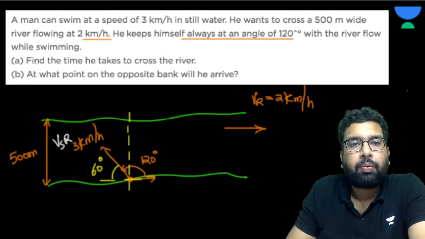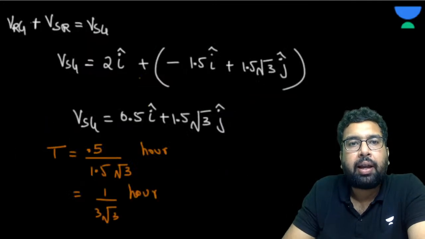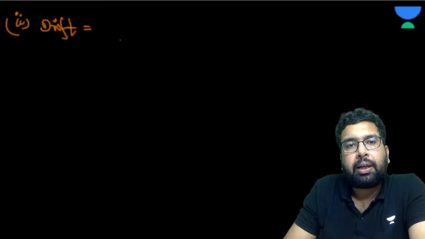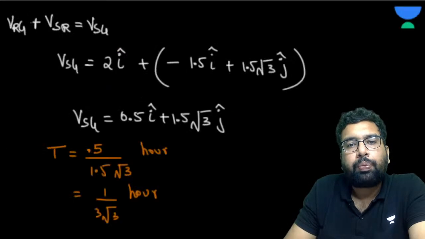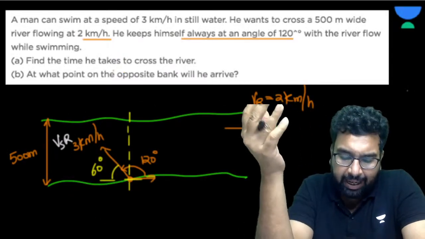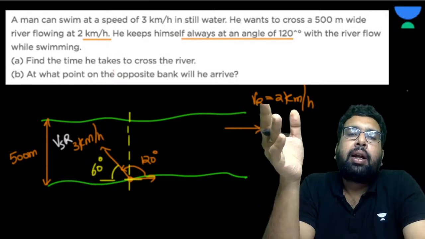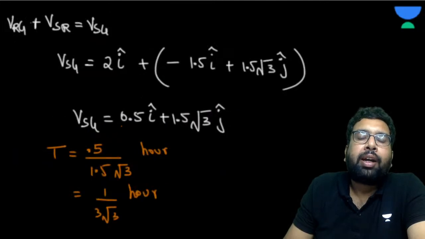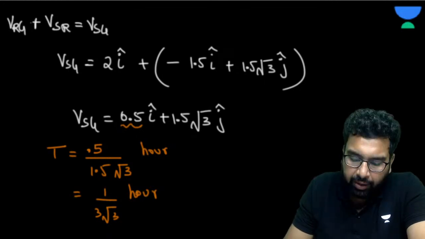The second part: at what point on the opposite bank will he arrive? In the second part, they are asking you about the drift. They can use any language; they can ask you that from point A, is it going right or left? Here it has some horizontal velocity, and that horizontal velocity is in positive x direction.